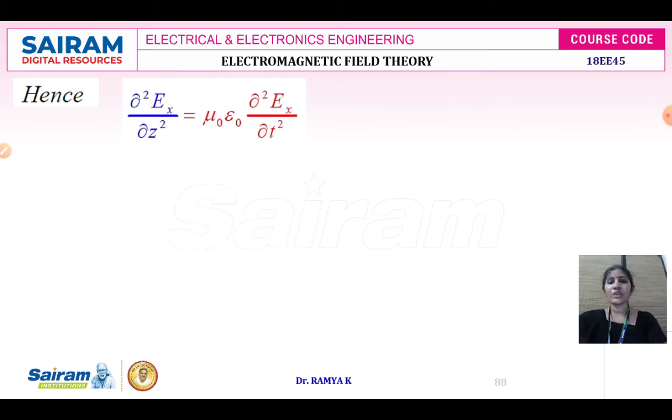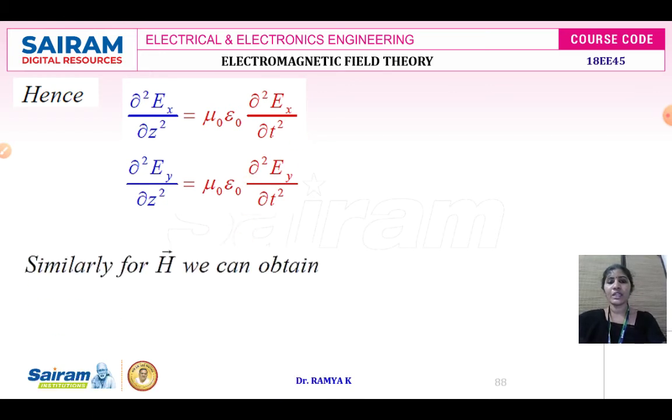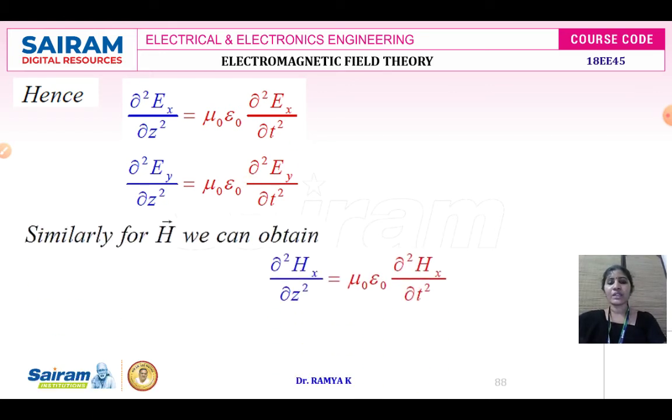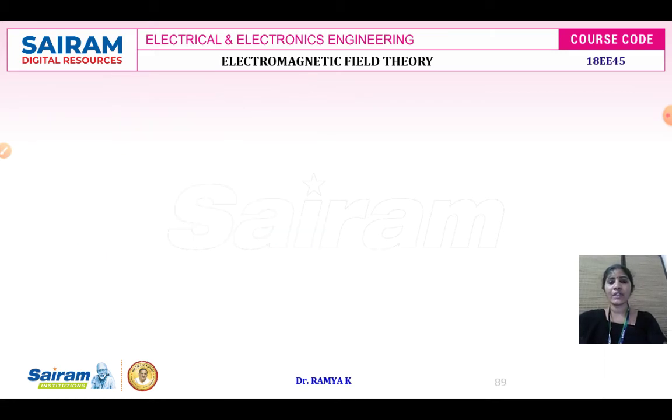So we get the equations ∂²Ex/∂z² = μ ε ∂²Ex/∂t², and ∂²Ey/∂z² = μ ε ∂²Ey/∂t². Similarly, we can obtain the equation for H as ∂²Hx/∂z² = μ ε ∂²Hx/∂t². Similarly, in terms of y, ∂²Hy/∂z² = μ ε ∂²Hy/∂t².